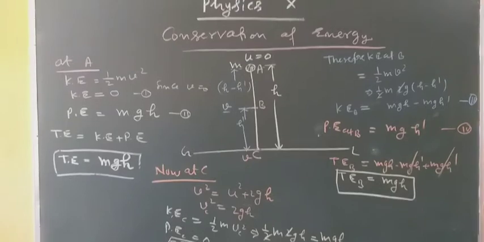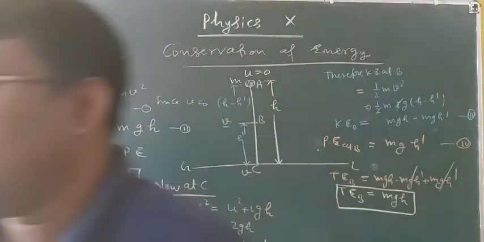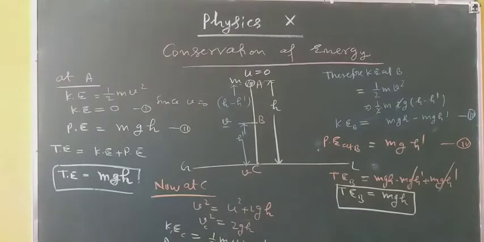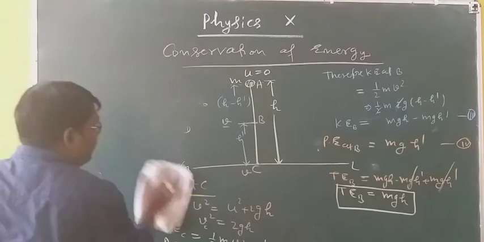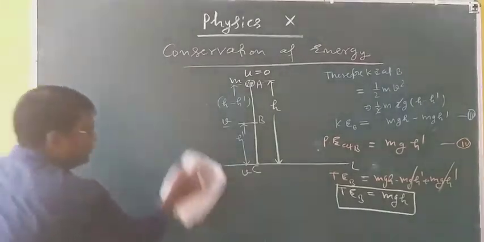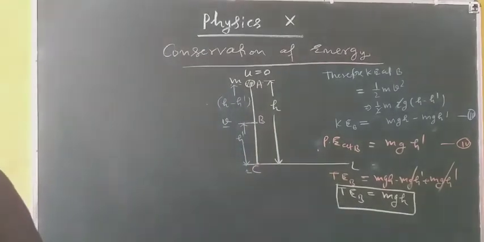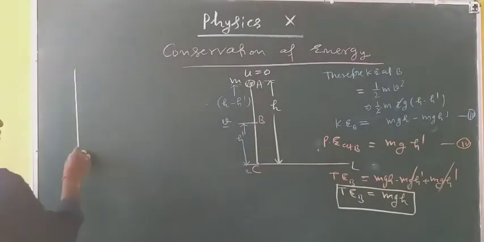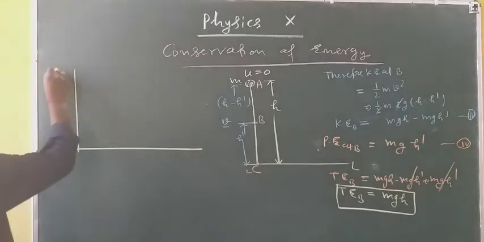Now the conservation graph means the graph showing conservation of mechanical energy. Just see, the graph is here.